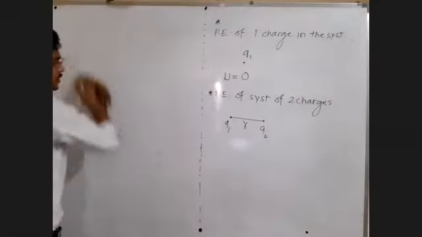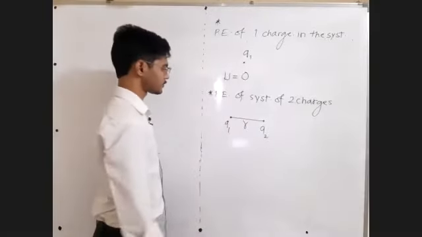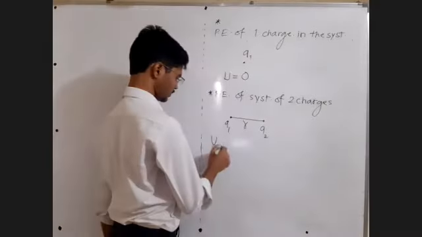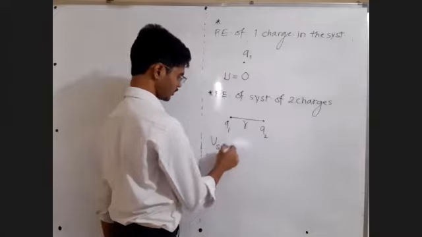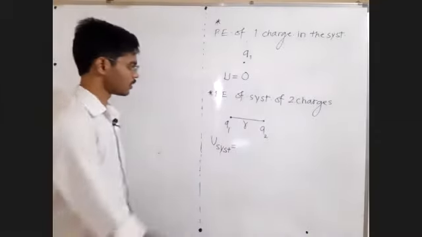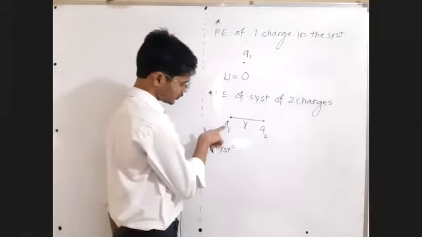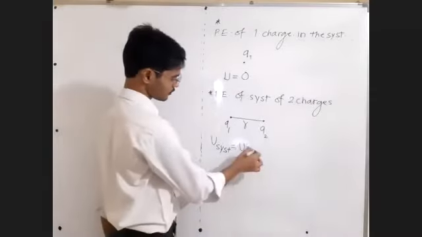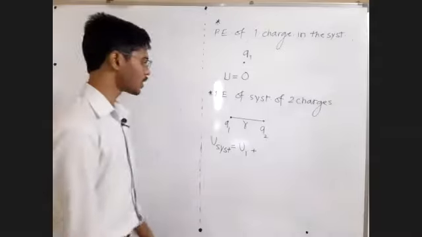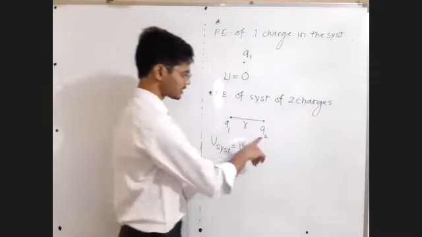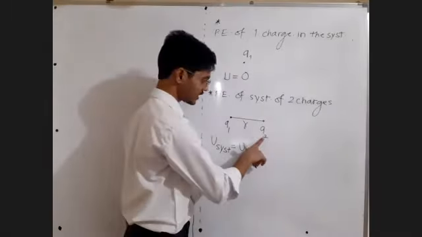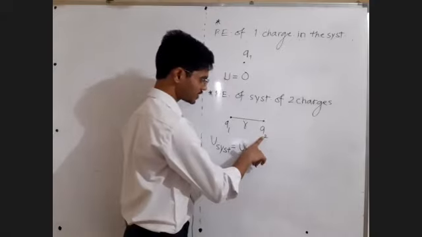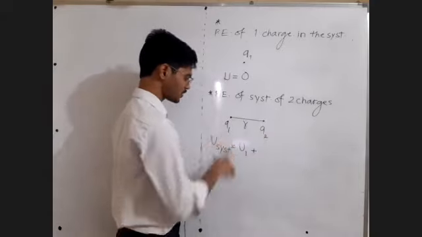Now what are these steps? Very simple, sir. Potential energy of the system will be equal to the work done to bring the first charge, or simply you may call it U1, plus the work done to bring the second charge, but now this second charge will interact with the first.